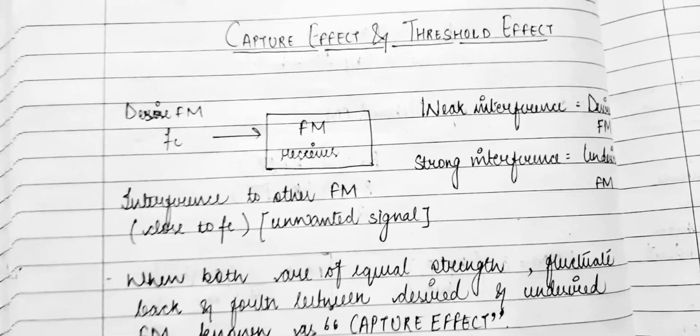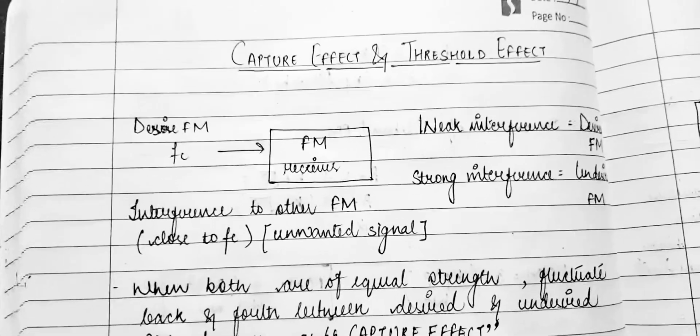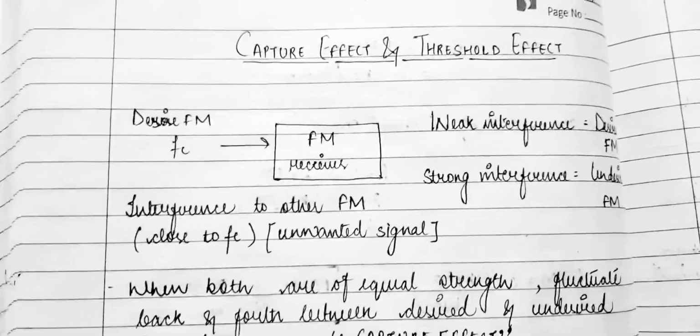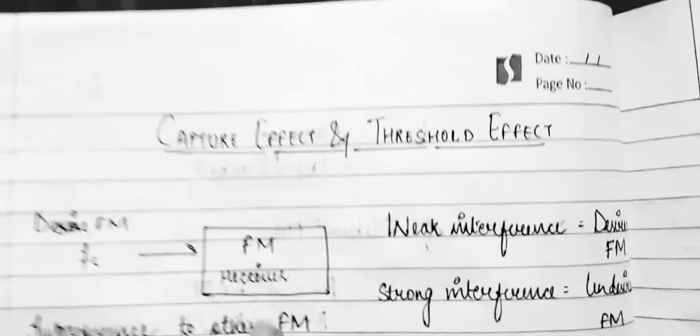In today's session, we'll discuss the major problems that are encountered in your FM receiver. So there are basically two problems, that is your capture effect and threshold effect. Here we can see we have a desired FM frequency, that is FC. Here we have an FM receiver.